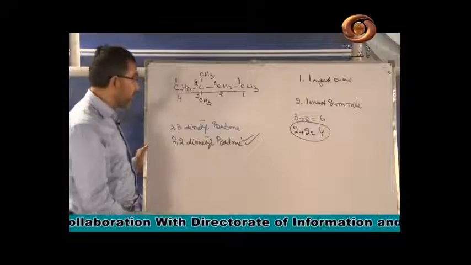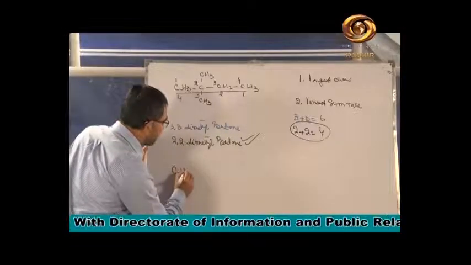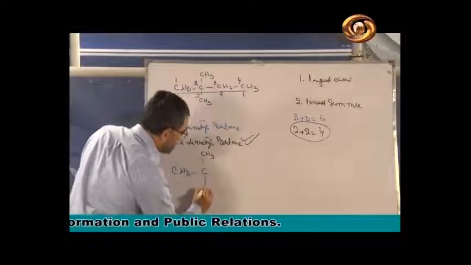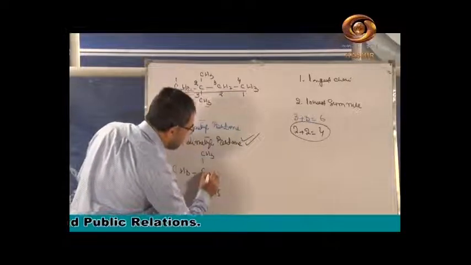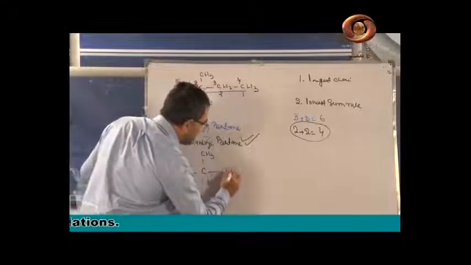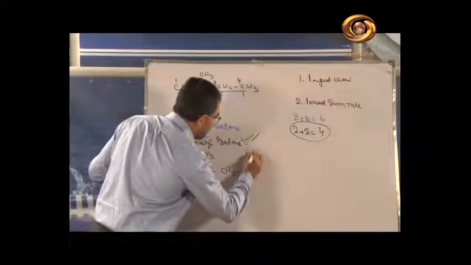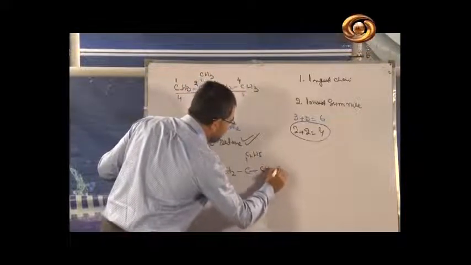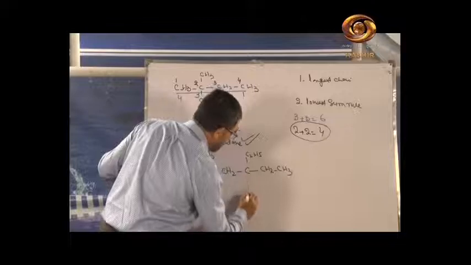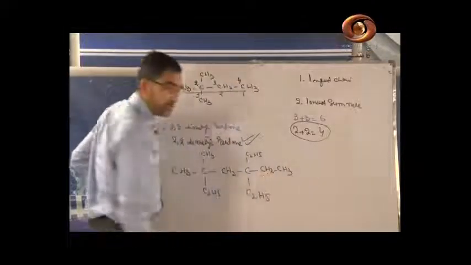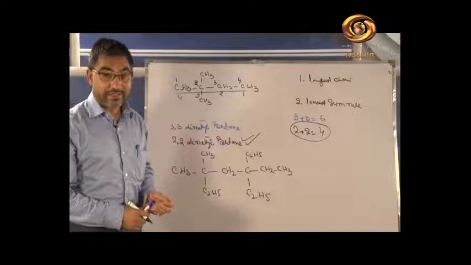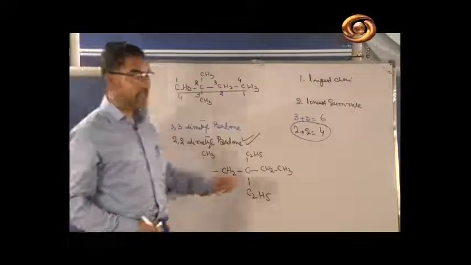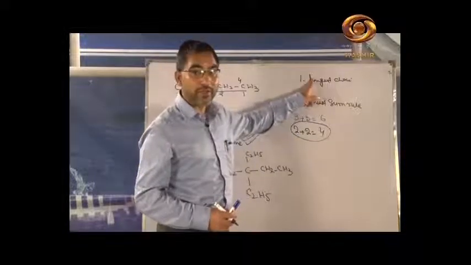Now we will take another example. If you have a compound like this, C, CH3, you have C2H5, you have CH2, you have C2H5, you have CH2, CH3 and you have here C2H5. The question is a bit tedious, we have taken a big example. So first of all you have to select the longest chain, where the longest chain will form.